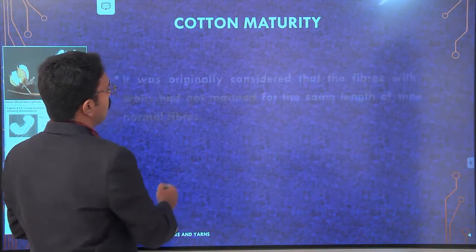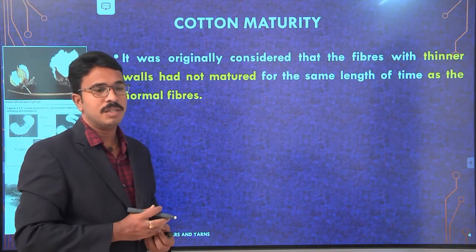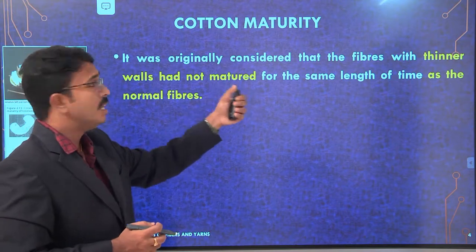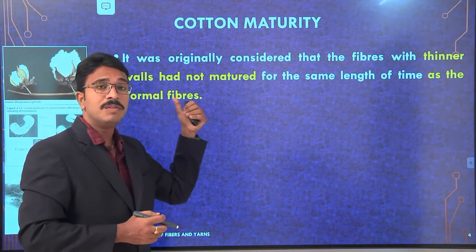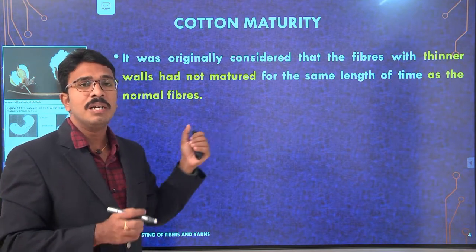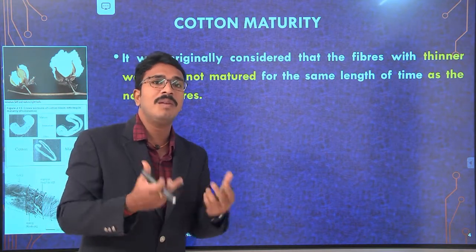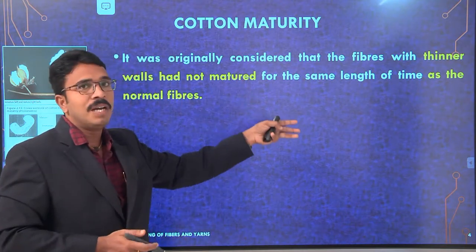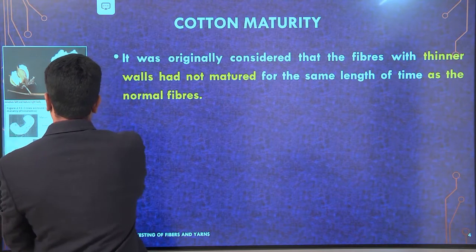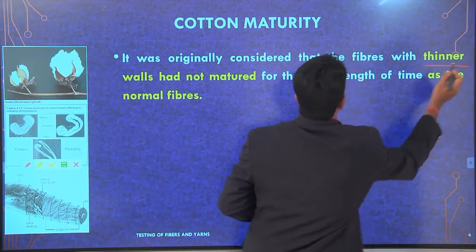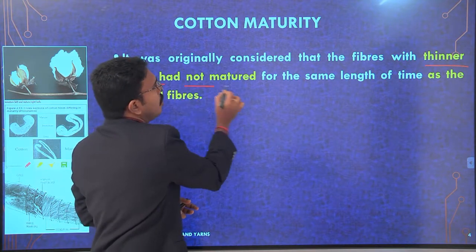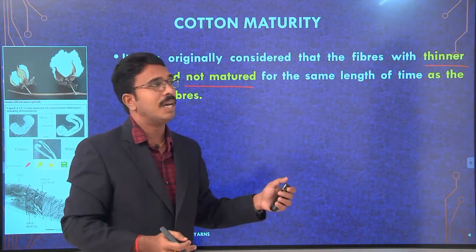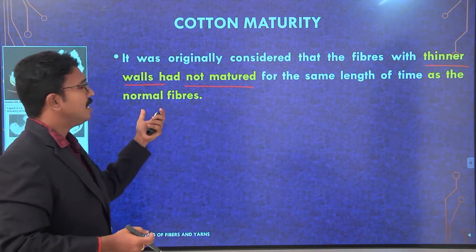Now, if you look at the fibers, we consider a fiber with thinner walls. As I mentioned already, a fiber with a thick cell wall we can consider as a matured fiber. Any fiber with thinner walls has not matured for the same length of time as the normal fibers.